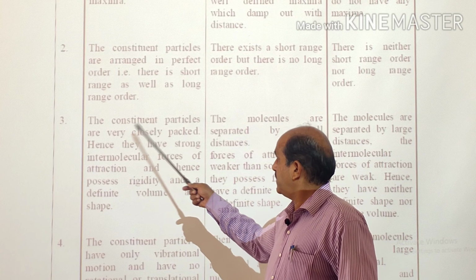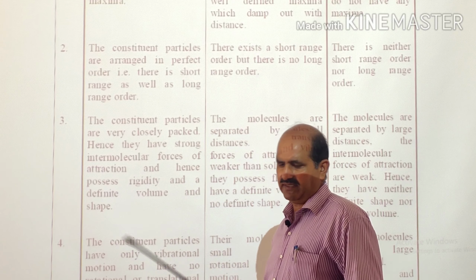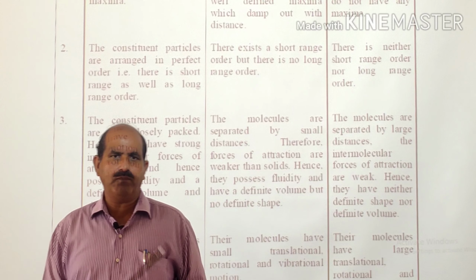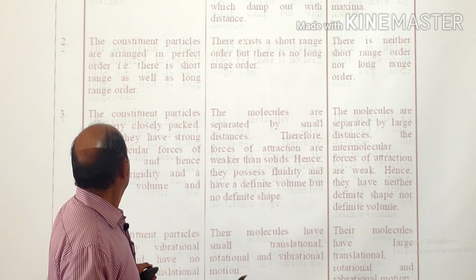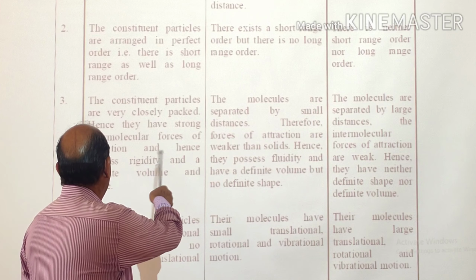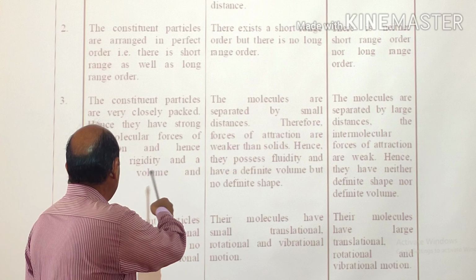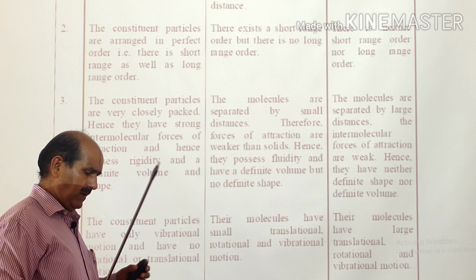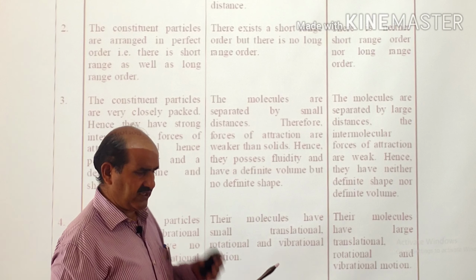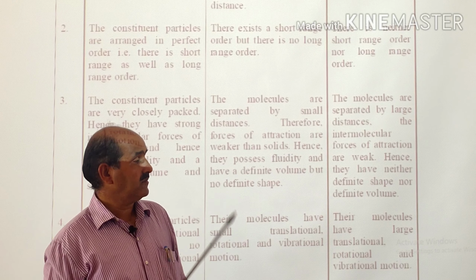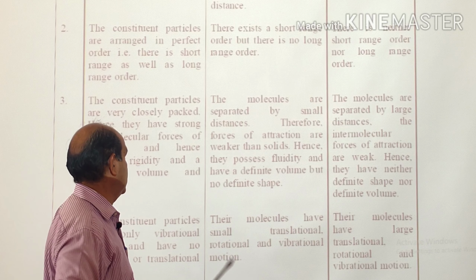Another is that the constituent particles are very closely packed, and that's why solids are usually very hard. Their structure is very compact. Hence they have strong intermolecular forces of attraction and possess rigidity, a definite volume and a definite shape. This is the reason that, as I have said, the basic difference between the 3 states of matter is their intermolecular forces of attraction.